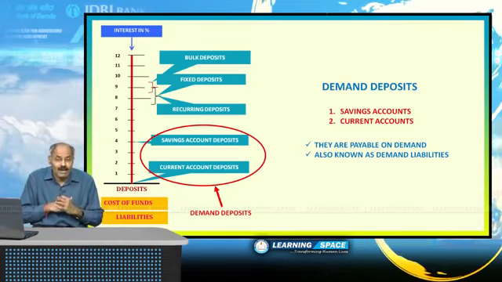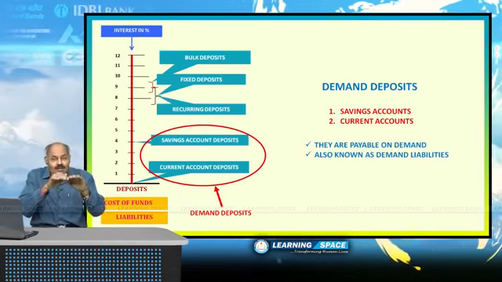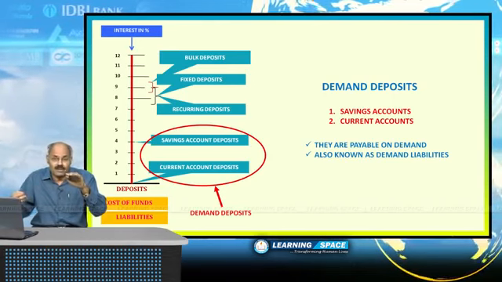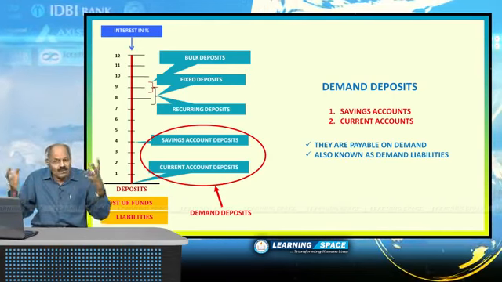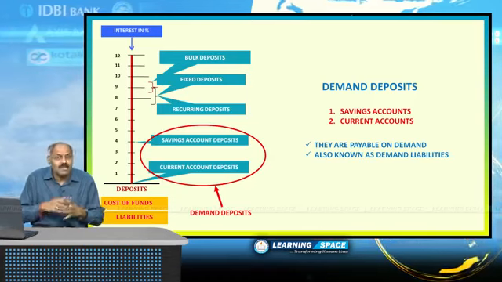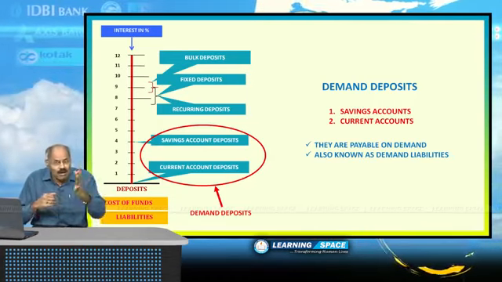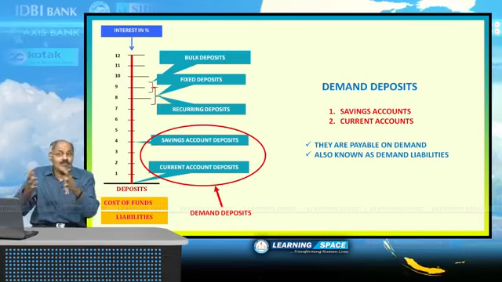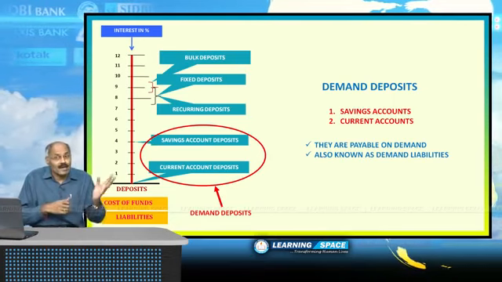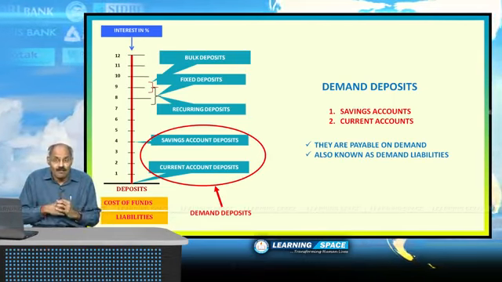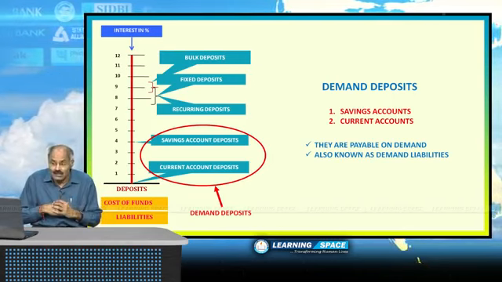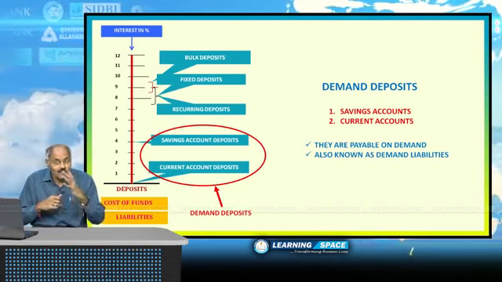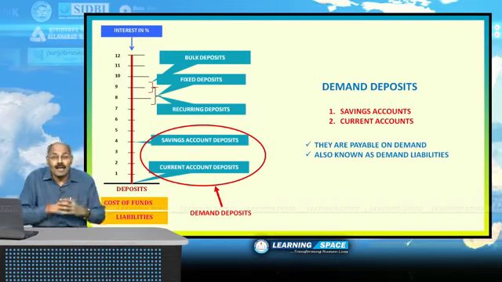Today you can deposit, tomorrow you can withdraw, that means you can withdraw at any point of time. These deposits are payable on demand, that's why they are called demand deposits, and at the same time you can call them demand liabilities.